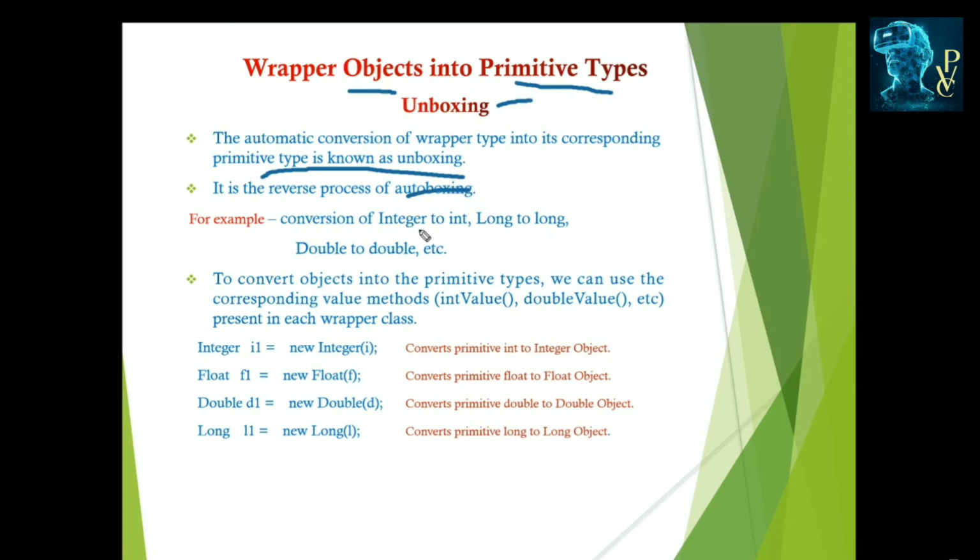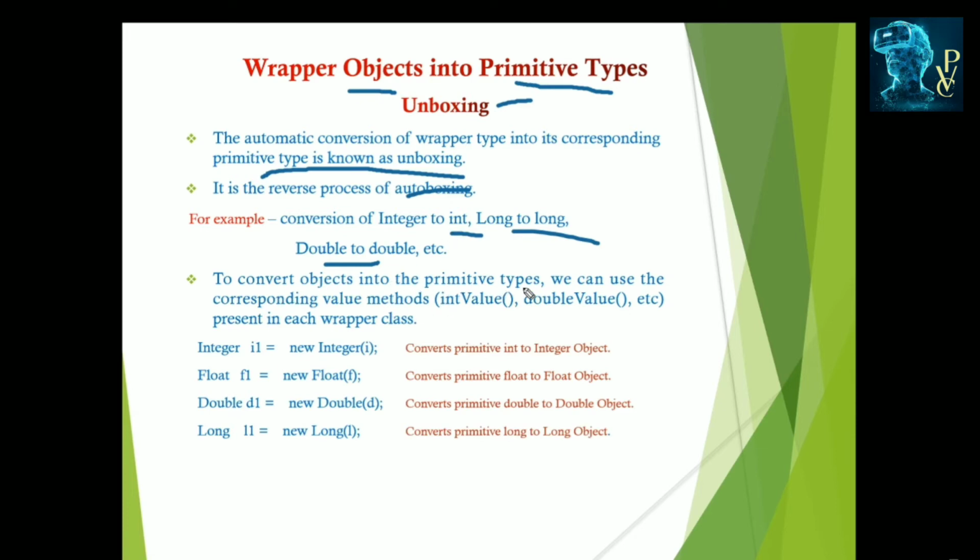Conversion of Integer wrapper object into int, Long into long, Double into double, Character into char, Short into short, Byte into byte, Boolean into boolean. These are all automatic conversions. Unboxing means Integer to int, the Integer wrapper object into the integer type.